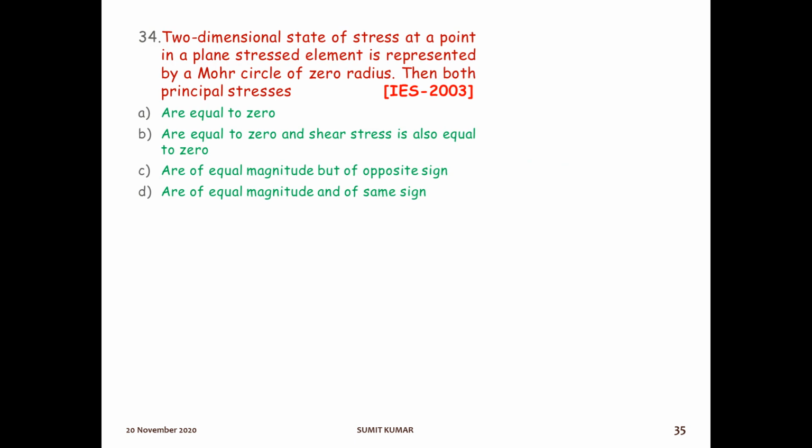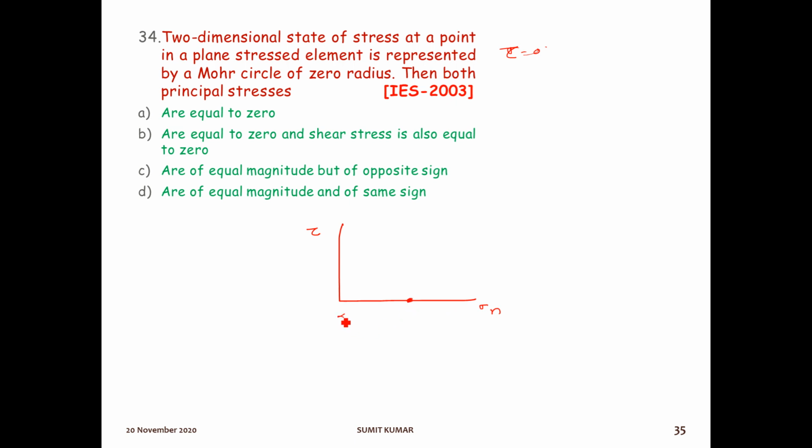The next question is, a two-dimensional state of stress at a point in a plane stressed element is represented by a Mohr circle of zero radius. Zero radius means a point. Suppose this is the coordinate system. This is the normal stress, this is the shear stress. Two-dimensional state of stress means shear stress is zero, so the Mohr circle will be on this line only, sigma n. And it is of zero radius, meaning a point.